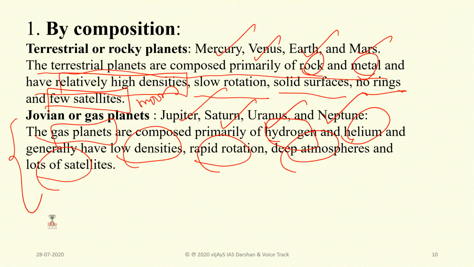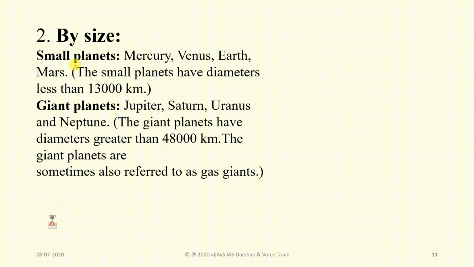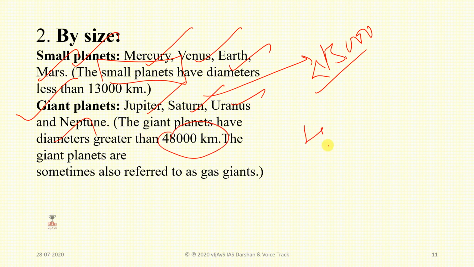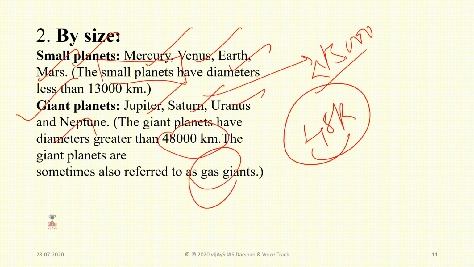By composition they differ, and they also differ by size. Mercury, Venus, Earth, Mars are small planets with a diameter of only 13,000 km or less. But giant planets, the Jovian planets Jupiter, Saturn, Uranus and Neptune, can be larger than 48,000 kilometers. So they are called giant planets, since they are filled with gases.